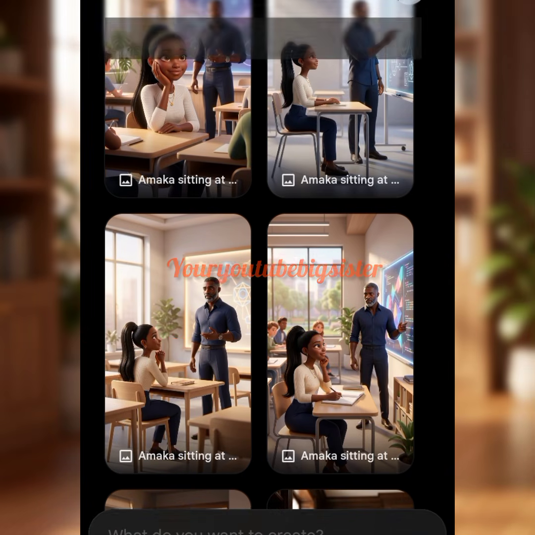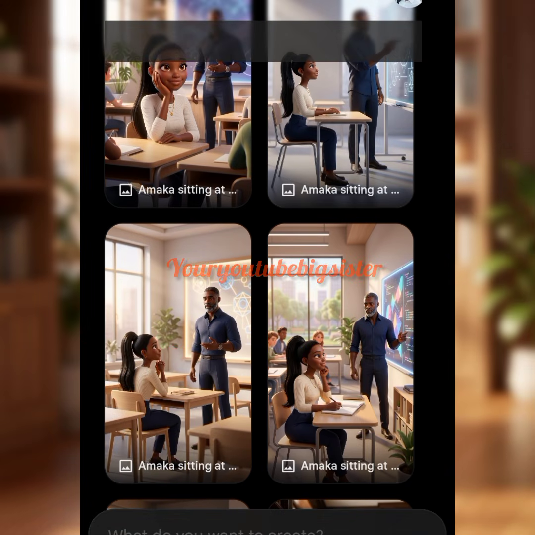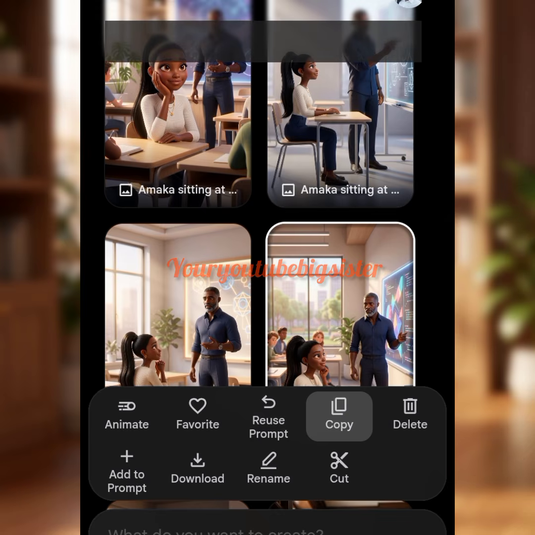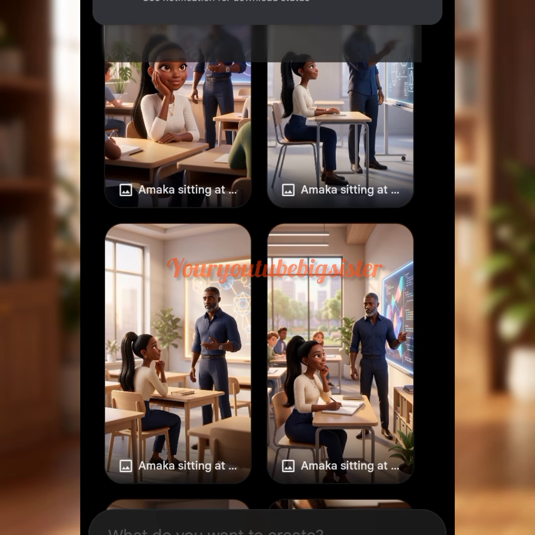So guys, can you see it? Yes. So what we have to do is to tap on this place and download. So this is how we continue until all our images, our consistent images, have been generated and downloaded. Then move over to the next step.